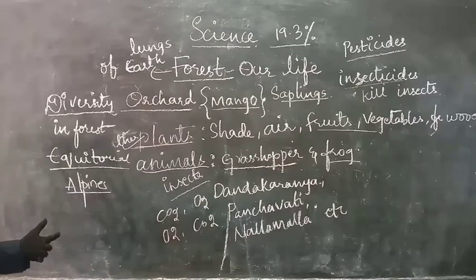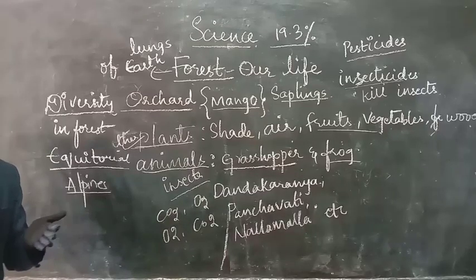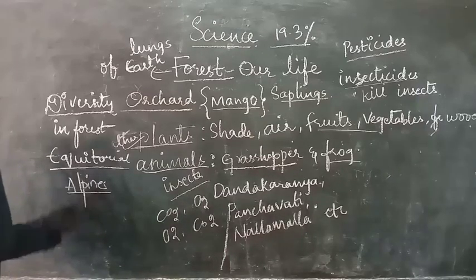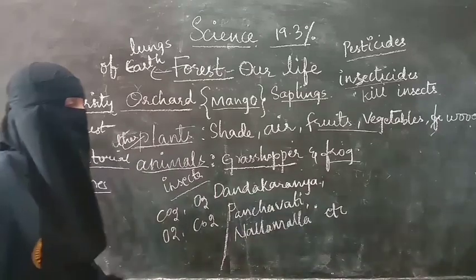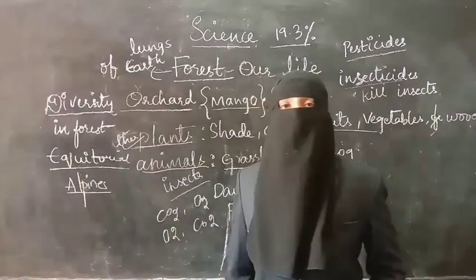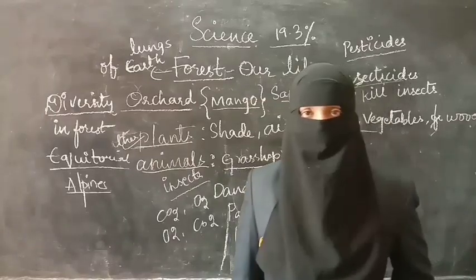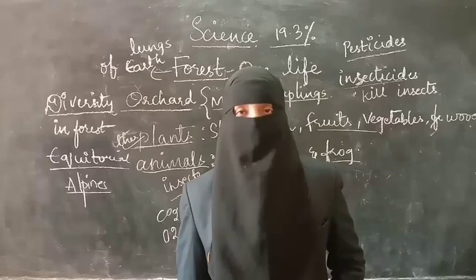As there is a difference in temperature and habitat, the plants and animals present will also be different. So we talked about plants and animals, but can we say that forests are a habitat for human beings as well? The answer is yes, it can be a habitat for human beings as well.